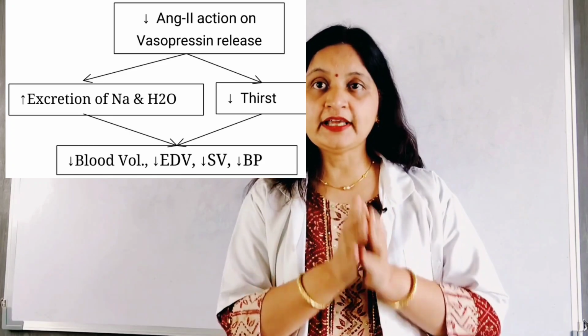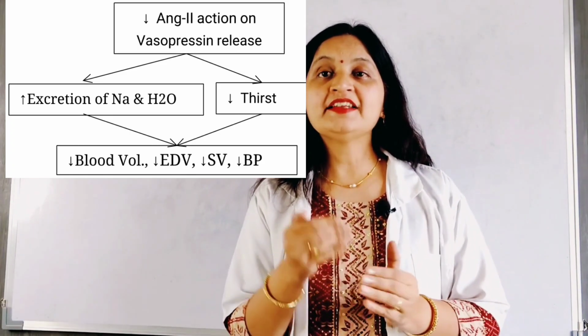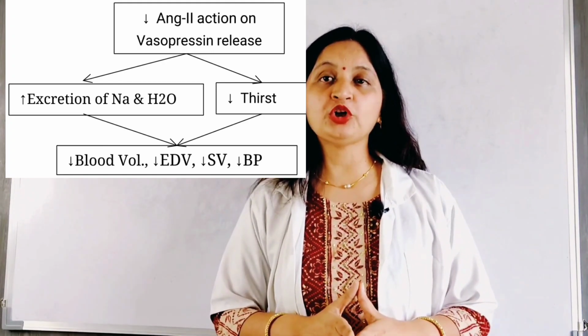There is reduced retention of sodium and water in the kidney, and also reduced water intake, and this helps in reducing the fluid volume and lowering the blood pressure. So angiotensin 2 lowering decreases aldosterone secretion and vasopressin secretion, and this decreases the fluid volume, the end diastolic volume, the stroke volume, the cardiac output, and the blood pressure.